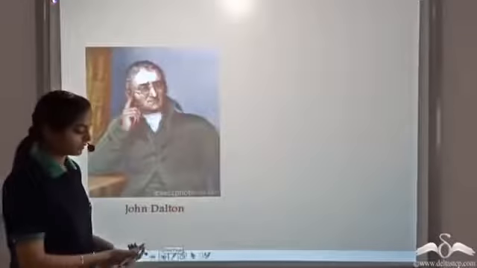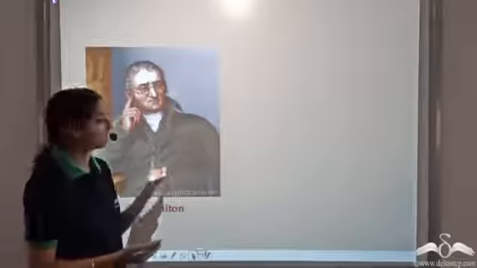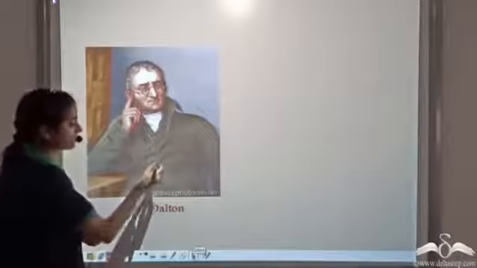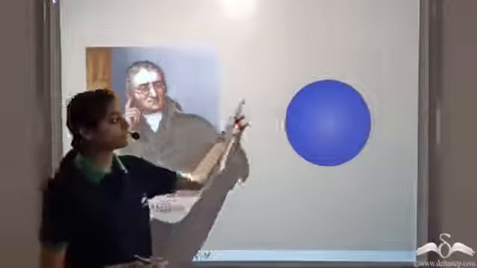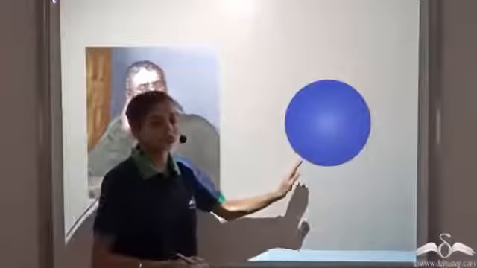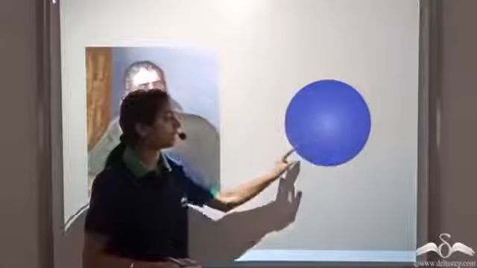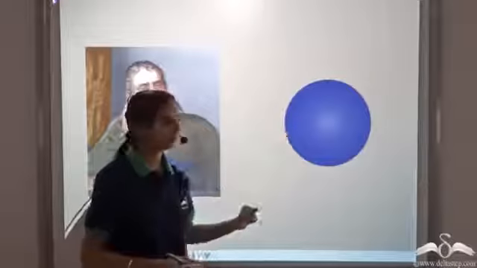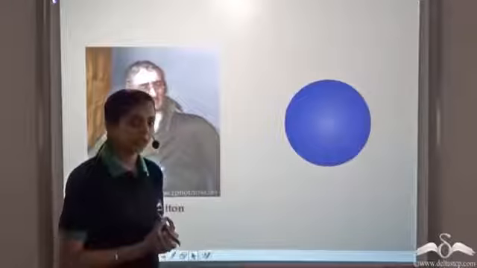The first scientific theory about atoms was given by a scientist named John Dalton. He said that an atom is a solid hard sphere. It is neutral, that is, it has no charge on it. So according to Dalton, an atom is a solid hard sphere. He gave some other points about the atoms.